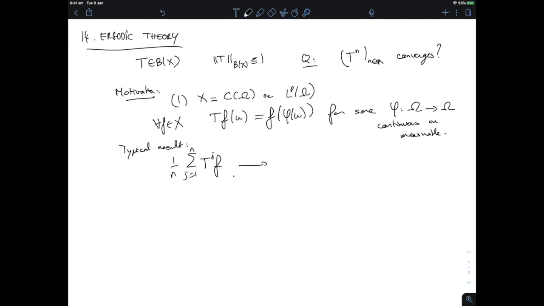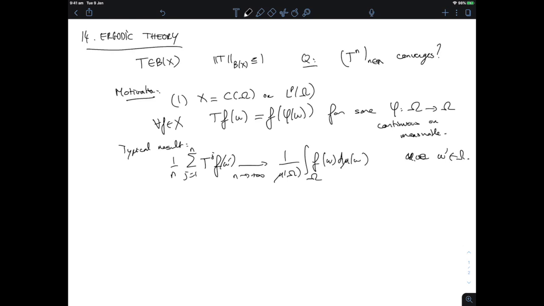So typically this will converge as n goes to infinity to a number, to the average of the function over omega. Let's say in the context of measurable dynamics over a measure space omega that has finite measure, you will get exactly this, the integral of f d mu of omega, and you will get that at every point, or almost every point, omega prime in omega.